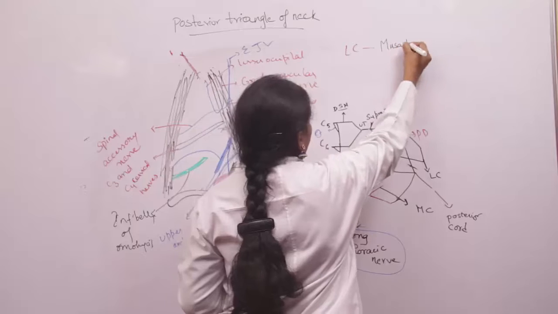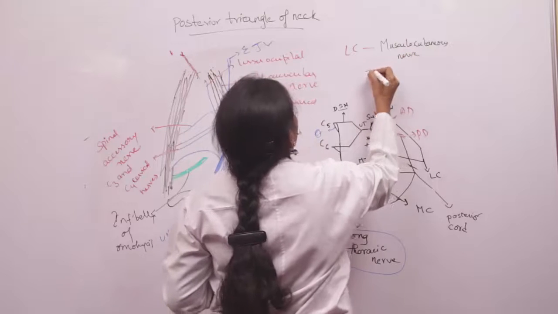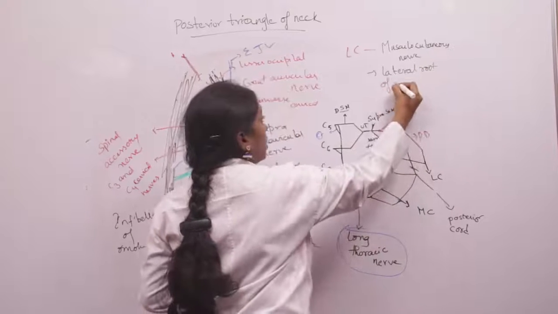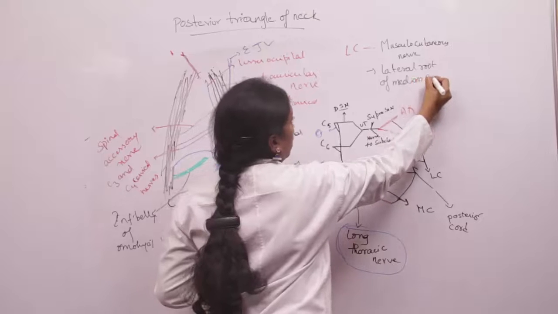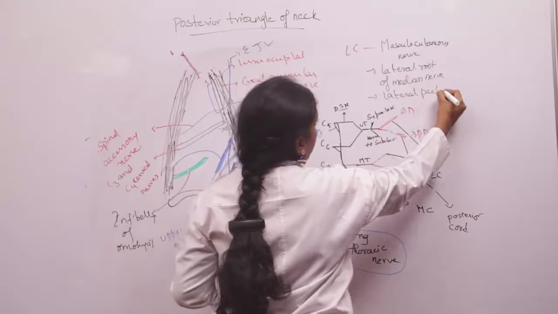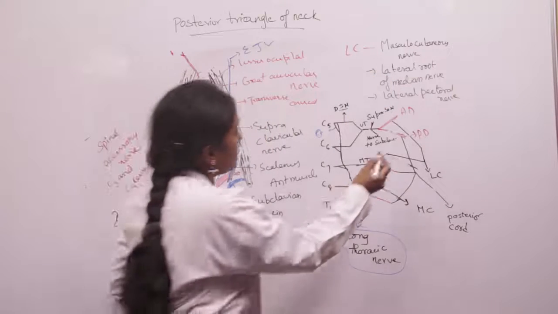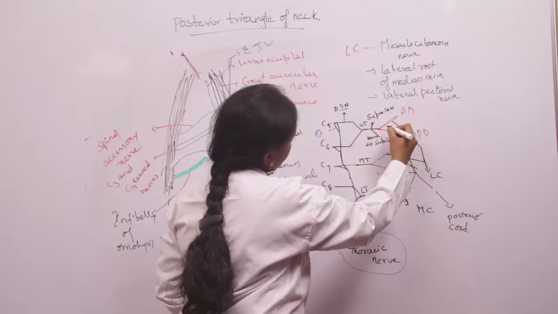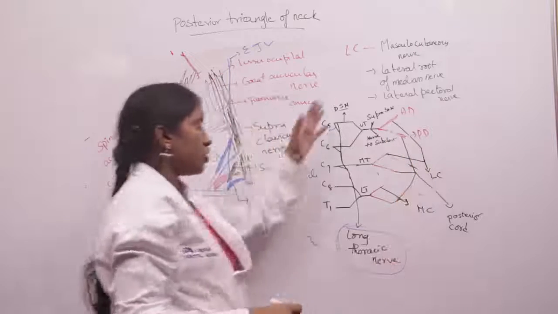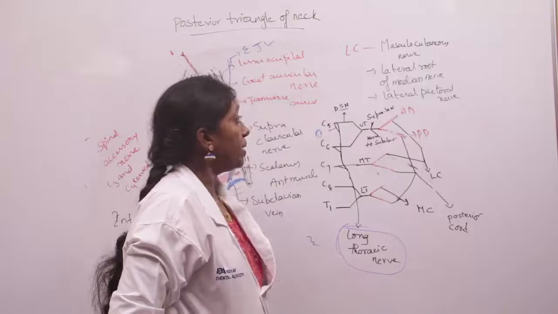The lateral cord is formed by the anterior divisions of the upper trunk and middle trunk.